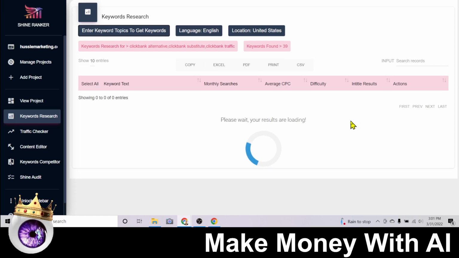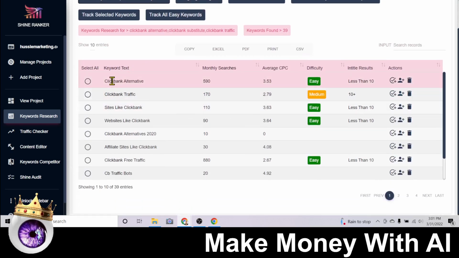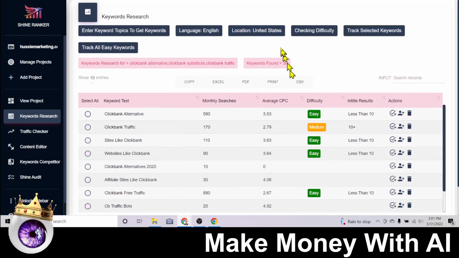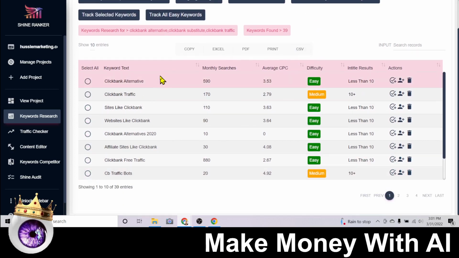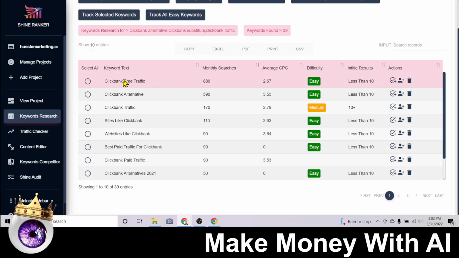So what this tool will do is when we put words that relate to our offer into this tool, it is going to show us lots of details about these keywords. Here we can see there's a handful of keywords we can use, and if we select all, we can check the difficulty of all of these words. So here we go. Here's two that are great: ClickBank Alternative and ClickBank Free Traffic. We can organize these by monthly searches, and we see here that ClickBank Free Traffic gets 880 searches per month. ClickBank Alternative gets 590.